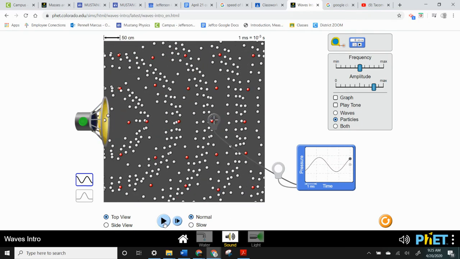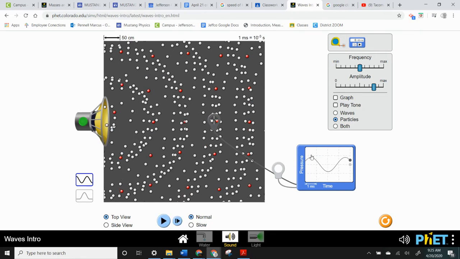If we pause it at a moment where we can see 2 peaks, we can get the period of this wave by estimating, since each one of these blocks represents 1 millisecond, this peak here to that peak here would represent, well, this is at about 0.6 milliseconds. This would be 1.6, 2.6. It's about maybe 3.5. So the period here would be about 2.9 milliseconds, the time between here and here. So that's how we can measure period in here.